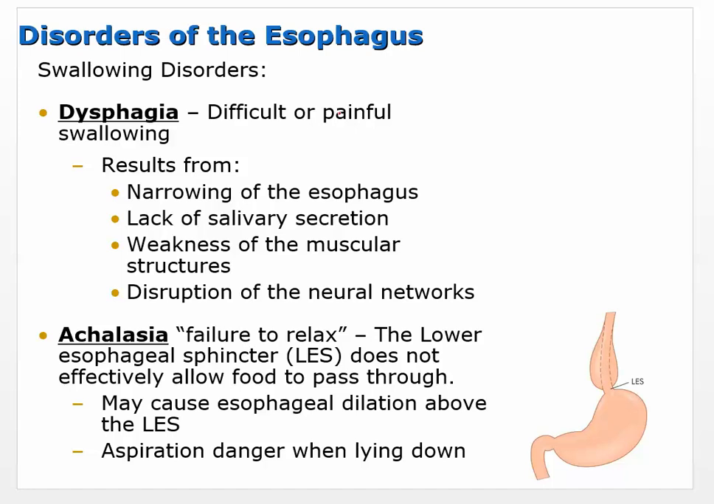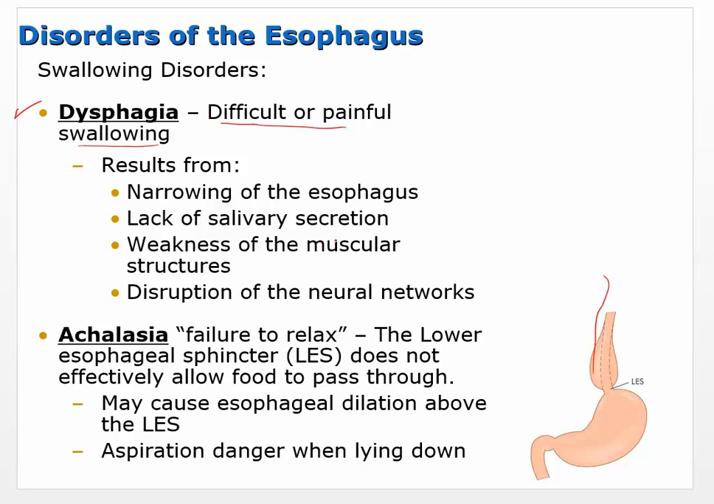So we're going to start out talking about a couple of swallowing disorders. The esophagus is where the food moves from the mouth into the stomach. Dysphagia is difficult or painful swallowing. That can result from narrowing of the esophagus or lack of salivary secretion. Saliva is supposed to lubricate the food and keep it more fluid. So you could have difficult or painful swallowing simply because you're not producing enough saliva, and so the food is going to be a little bit more chalky going down than it should be.